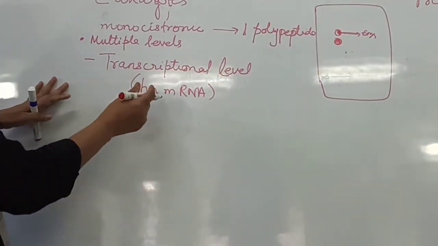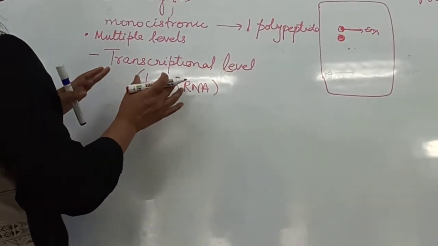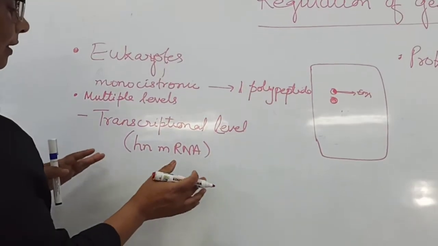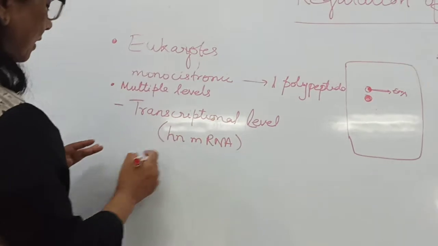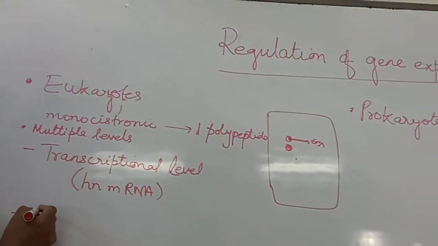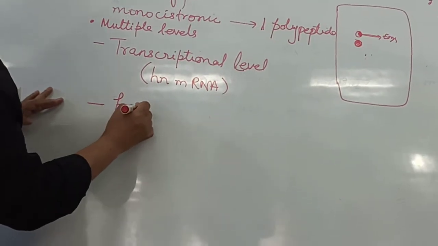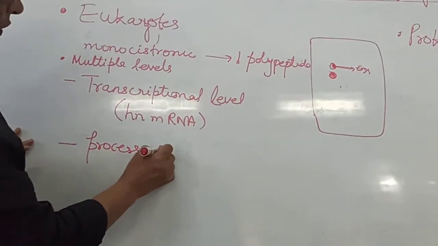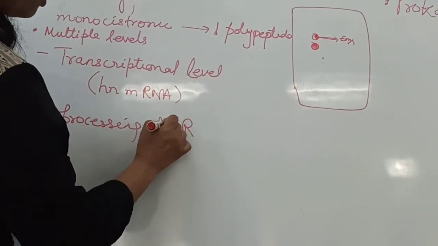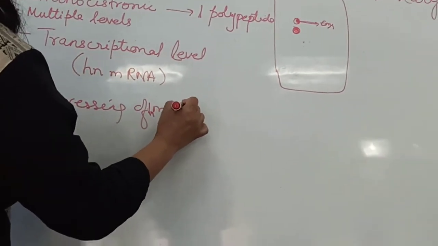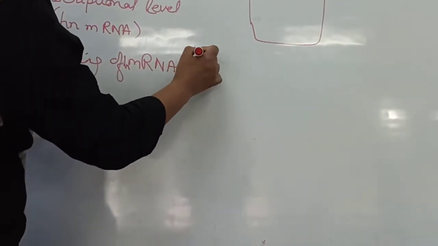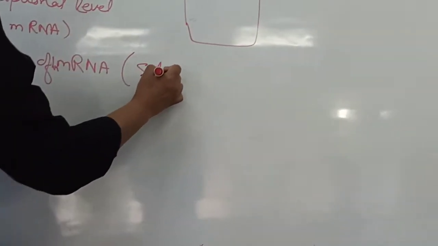And this is not the proper mRNA which will be used further. So this has to undergo processing. So regulation of gene expression can also take place when processing of the heterogeneous mRNA is taking place, and that is known as splicing.